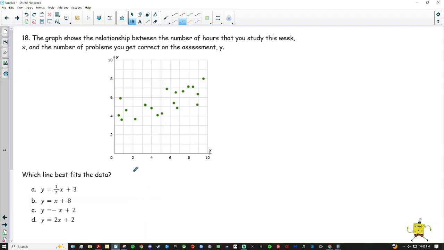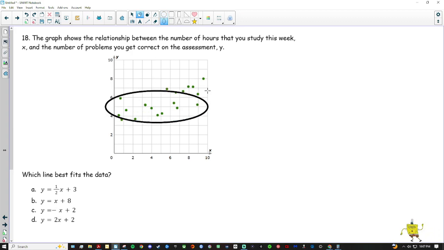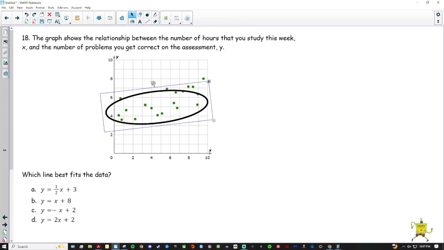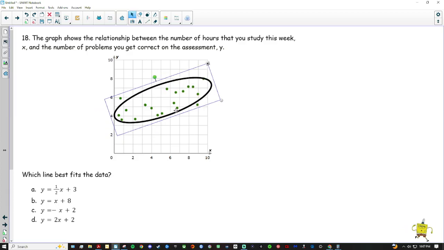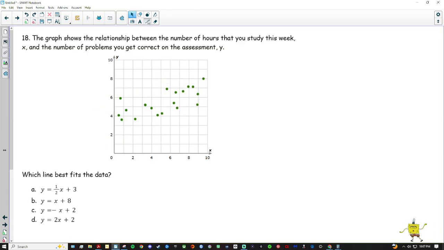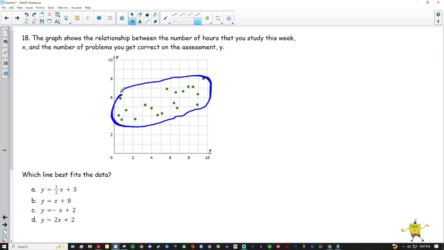Okay, last one. So let's find the line of best fit. We just did this. So remember, the first thing we want to do, and I'm going to cheat a little bit, is we want to make an oval that fits around our data. It would look something like this. I'm going to put a point on each end. I'm going to connect it with a line.